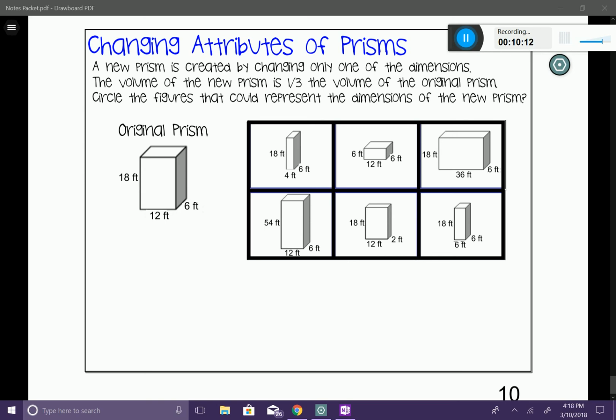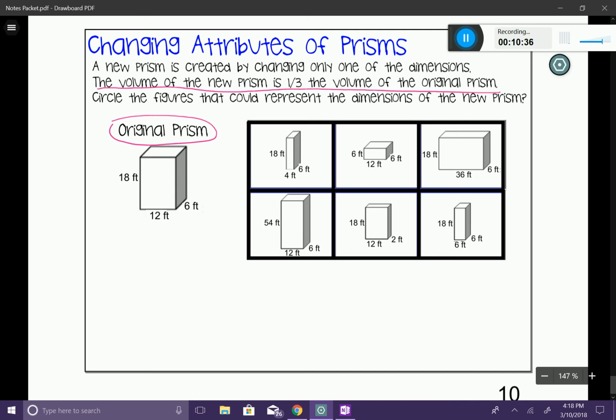So, my original prism is given here. Notice that my side lengths are 18, 12, and 6 feet. I want to know which of these is the new prism. You can choose multiple answers here, but the thing that you need to keep in mind is the volume of the new prism is 1/3 the volume of the original prism.